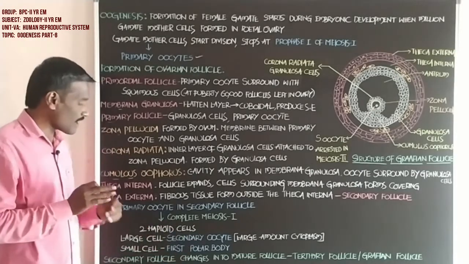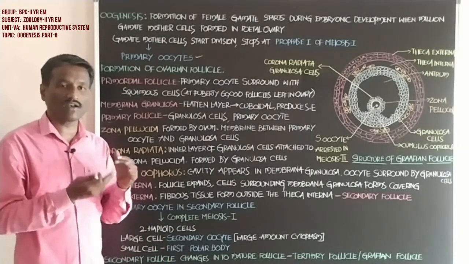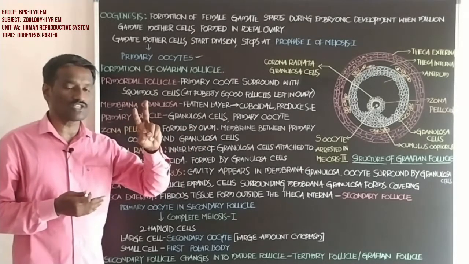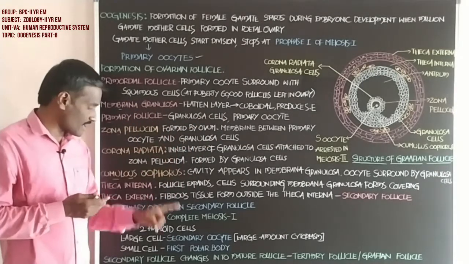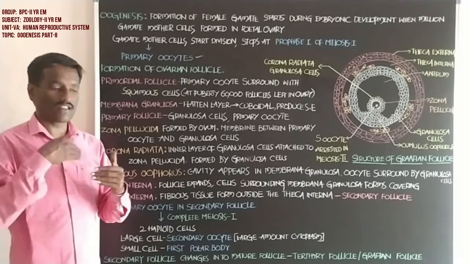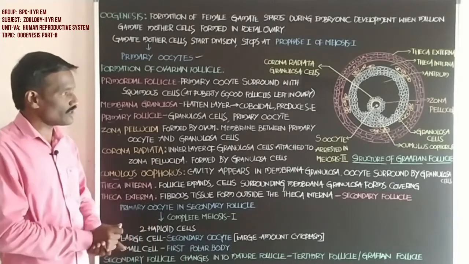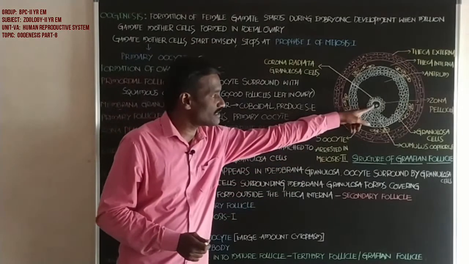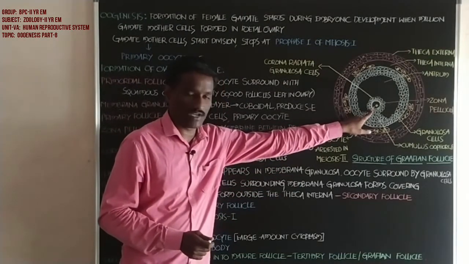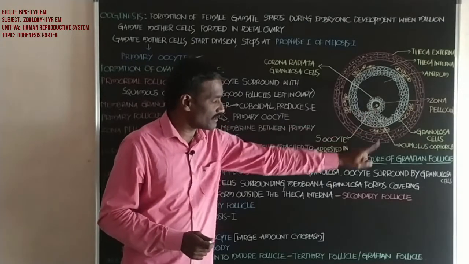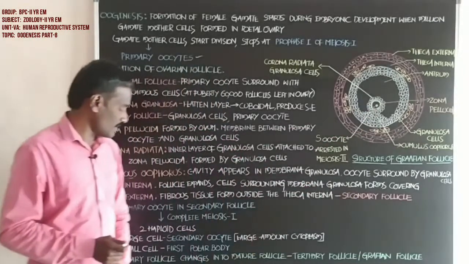These are the two cells now present in the ovarian follicle, which is called the secondary follicle.